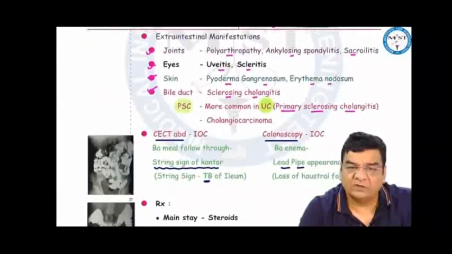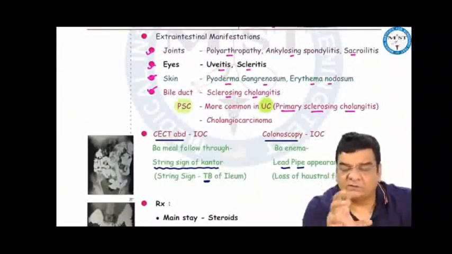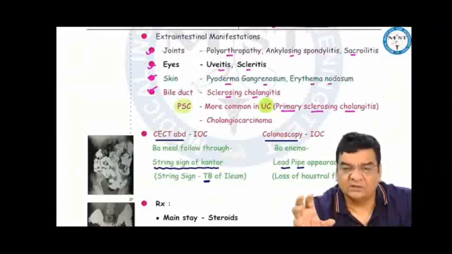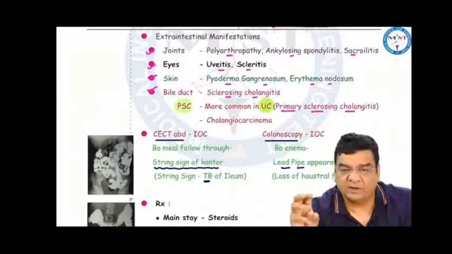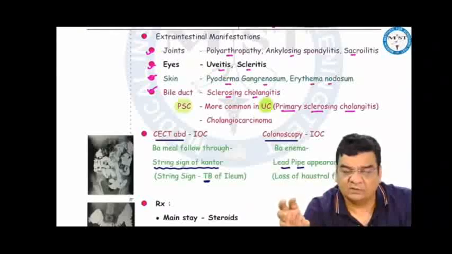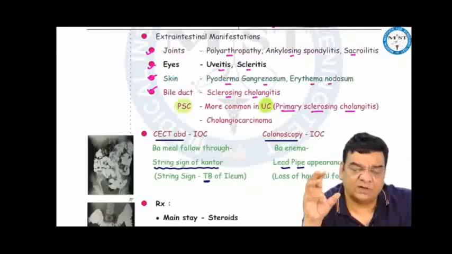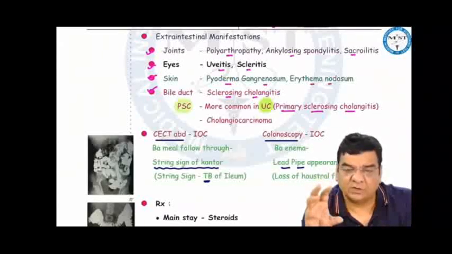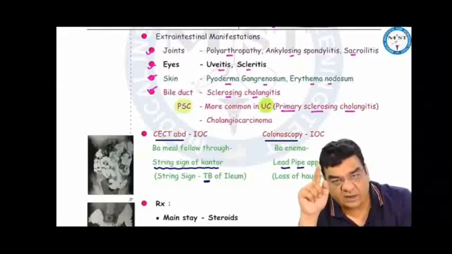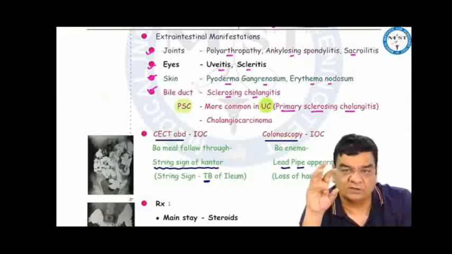Both Crohn's and ulcerative colitis can be associated with extraintestinal manifestations, like they can involve the joints, which is a polyarthropathy, sacroiliitis, ankylosing spondylitis. In the eyes, there can be uveitis, scleritis. In the skin, there can be pyoderma gangrenosum, erythema nodosum. In the bile duct, there can be sclerosing cholangitis. Primary sclerosing cholangitis is more often associated with ulcerative colitis, and there is risk of bile duct cancer, that is cholangiocarcinoma. However, the common site of cholangiocarcinoma is the hilum of right and left hepatic ducts, that is the confluence of right and left hepatic duct, which is called as Klatskin tumor.